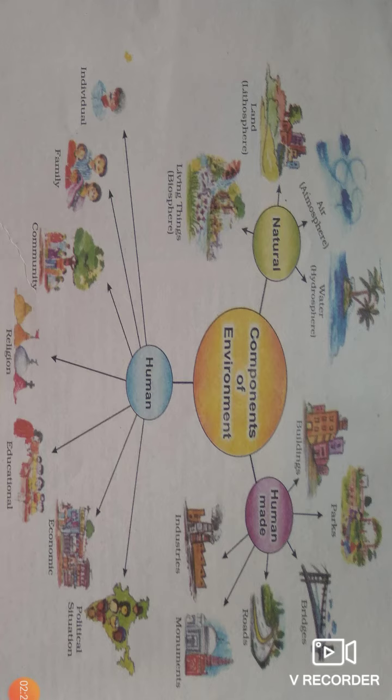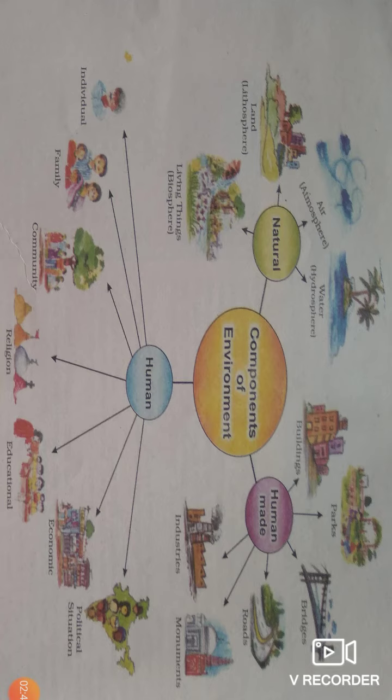So land, air, water, and living things are included in natural components. And human made components, as you can see, buildings, parks, bridges, roads, industries, monuments, so these are included in human made components. These are the components of environment.